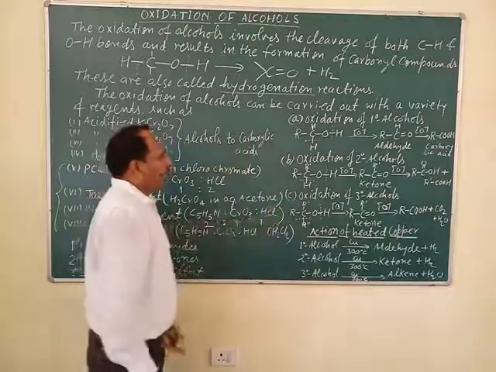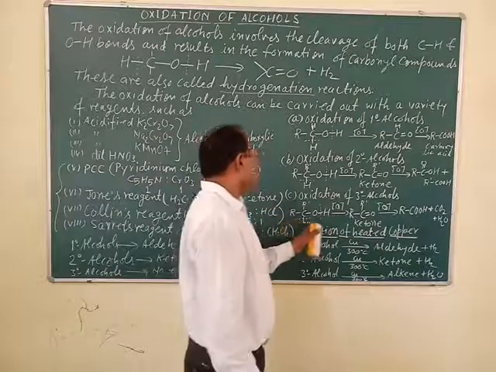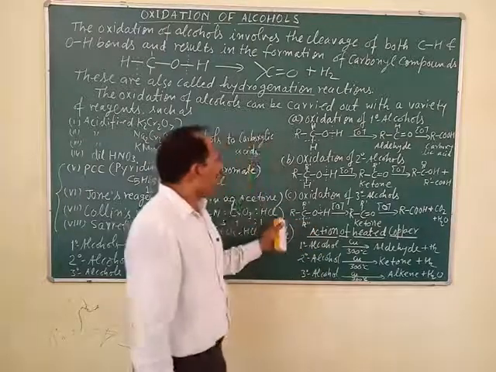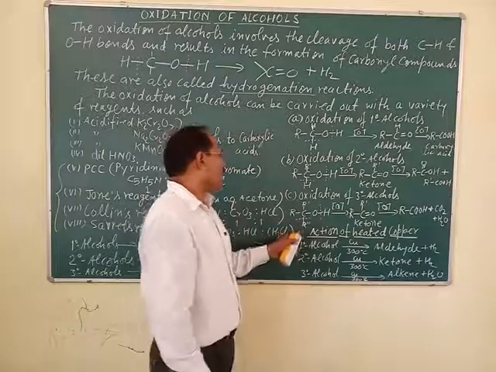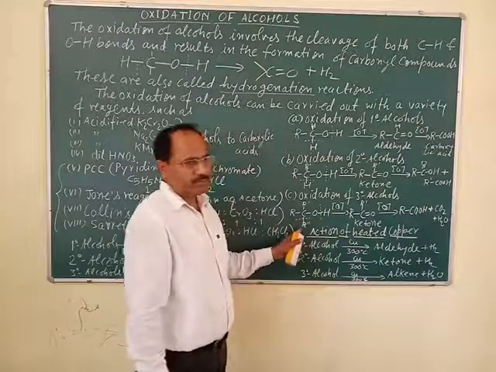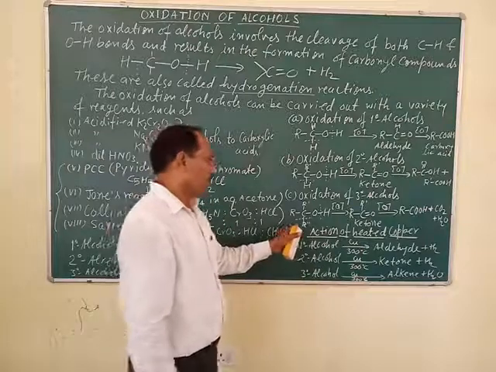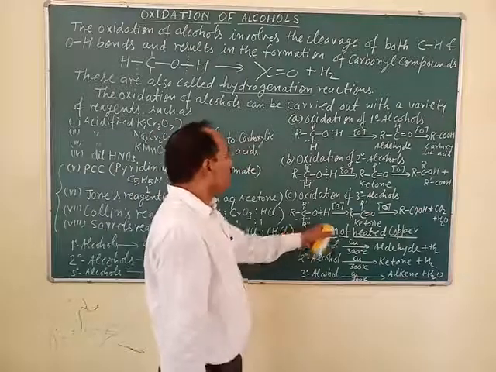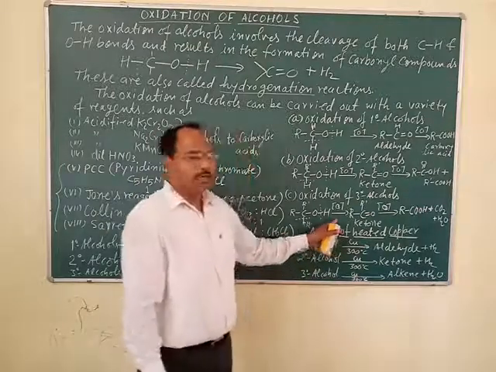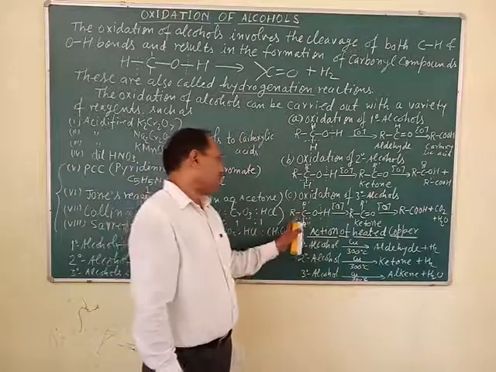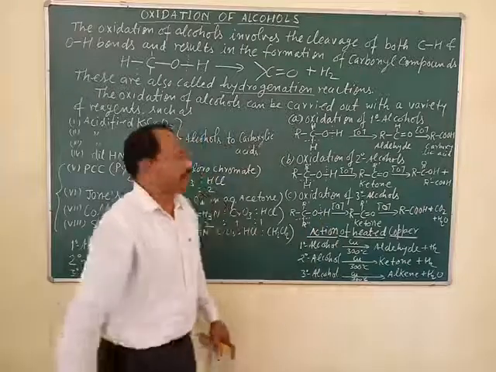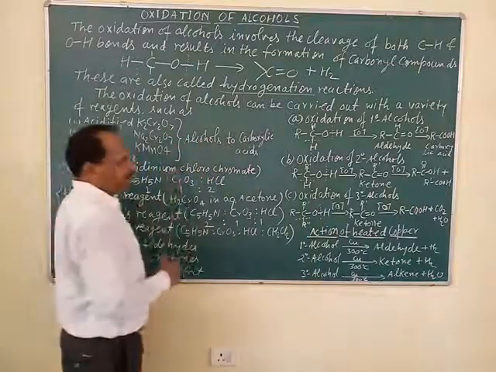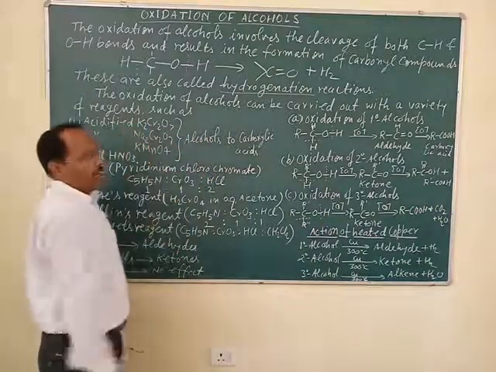Tertiary alcohol cannot be easily oxidized because during its oxidation, one of the carbon-carbon bonds is broken, which requires a lot of energy. That's why oxidation of tertiary alcohol takes place only in vigorous conditions, by dilute nitric acid and other strong oxidizing agents.